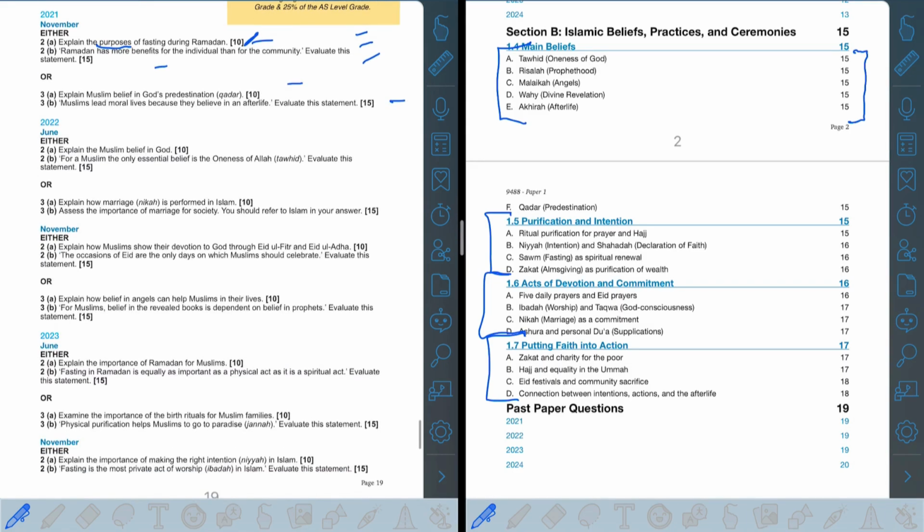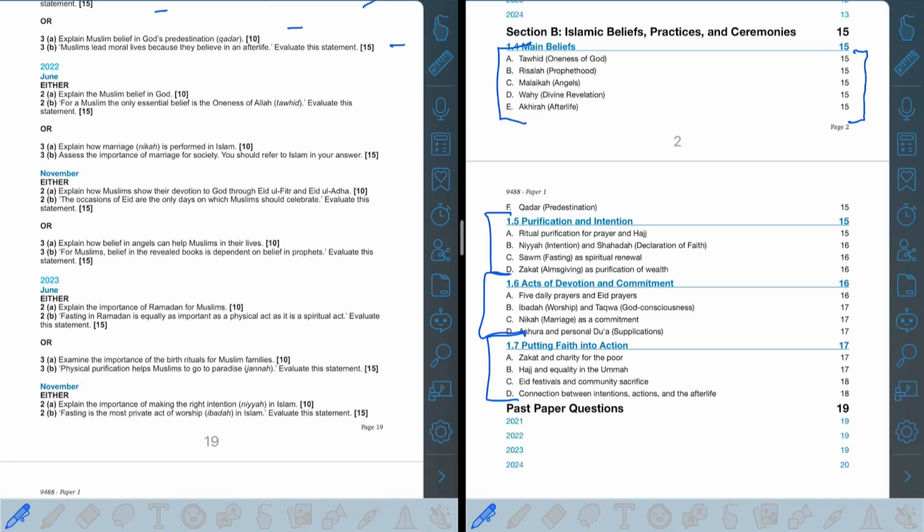That is a very significant amount, so you need to make sure that you are really going through these sections, and main beliefs is your most important one. You can refer to main beliefs in any point, and that is very, very important. So that's the pattern for this side. Now let's go to paper 2 and look at the questions we have over there.